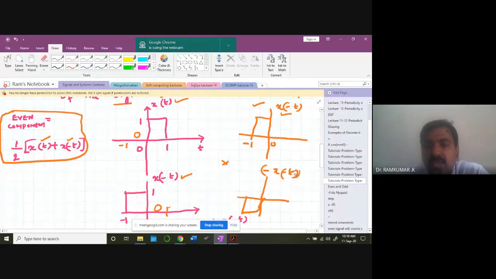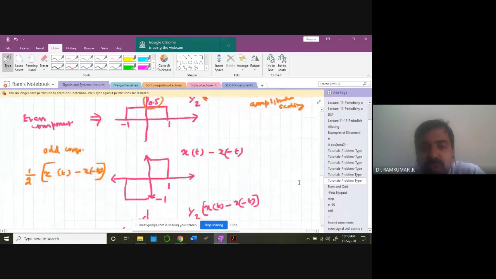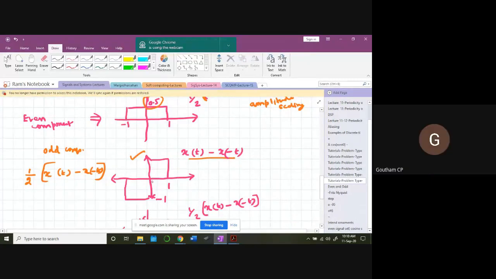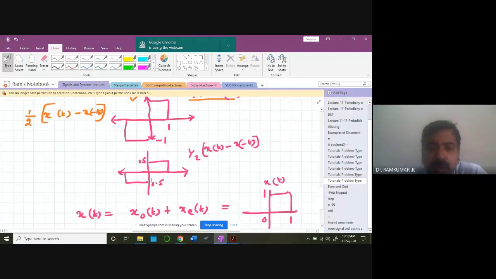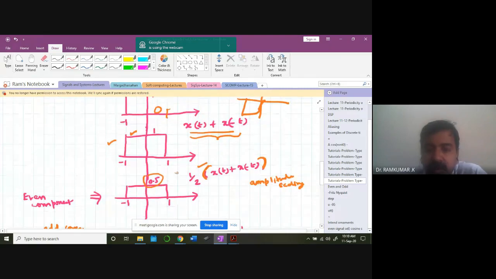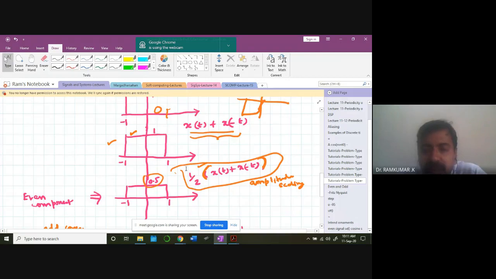You understand? So naturally, if I add these two, what do I get? I'm going to get it this way: x of t minus x of minus t. Is it clear? So I got this waveform. This waveform, again I have to take the amplitude half. Now clearly you can see that this signal is the odd component, and this signal is the even component.